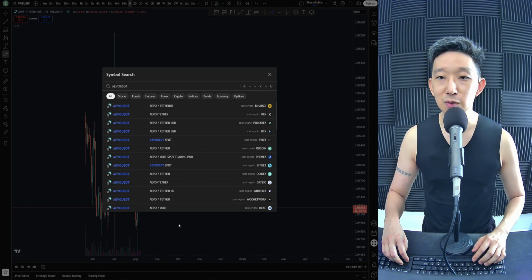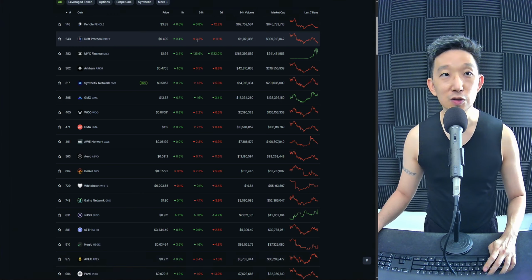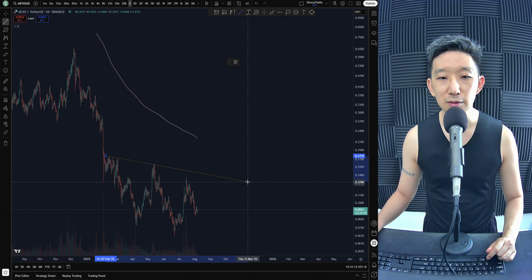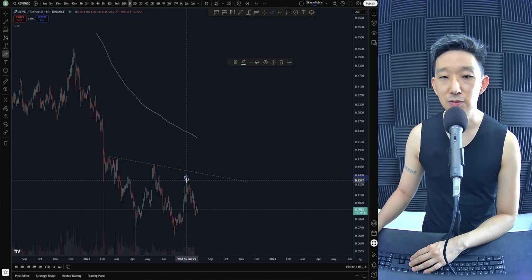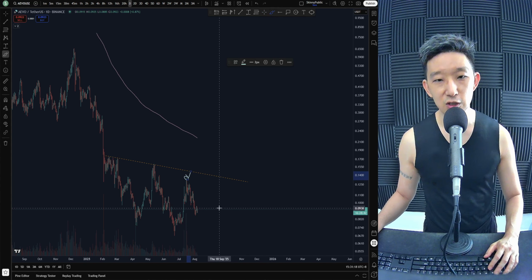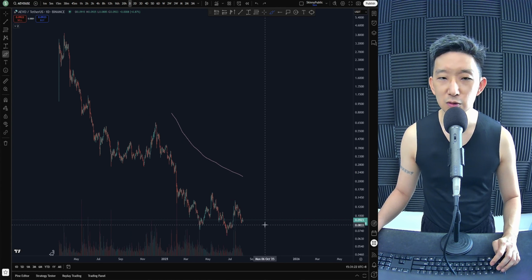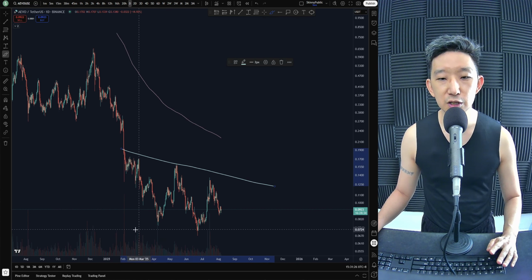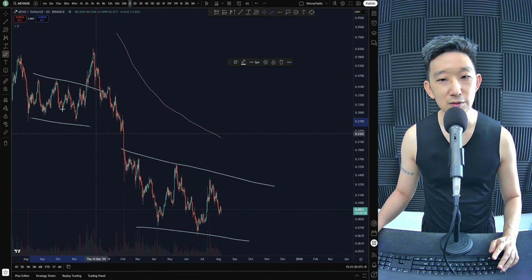AEVO against USD. Here we are for AEVO. Okay, so AEVO, just like DRIFT, right? There could be something coming on. There could be something, but I would prefer it if this was higher, touching the resistance, but we're not. So anyway, there could be something for AEVO. Again, not entirely sure. I feel like this is a bigger version of what happened over here. You see this? Yeah, I think it's a bigger version of that, right?